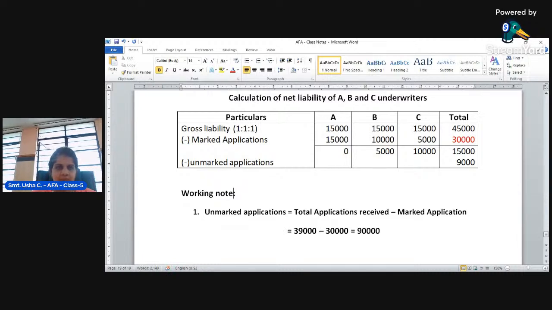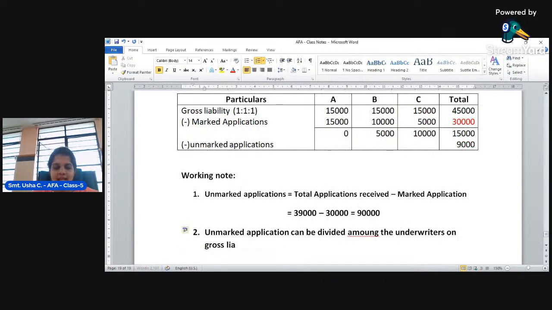And second, we'll write a note that unmarked applications can be divided among the underwriters on gross liability ratio. So now let us divide this 9,000 in the ratio of